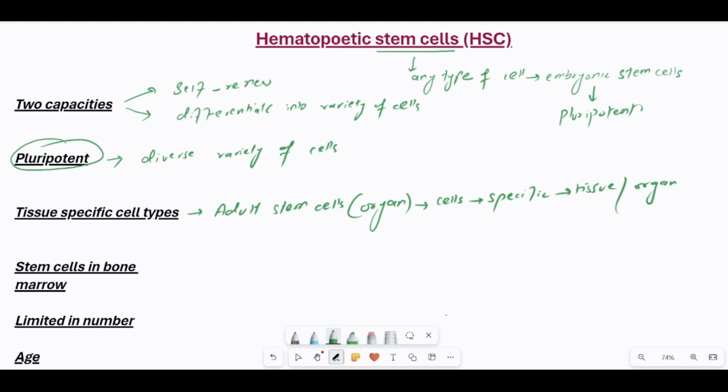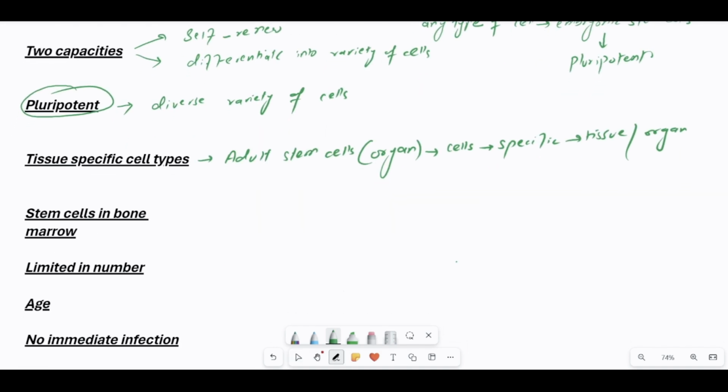Similarly, the stem cells present in your brain will develop into the different brain cells, not kidney, liver or bone marrow cells. That is why adult stem cells are also called paradigmatic stem cells. They have the ability to produce tissue specific types of cells.